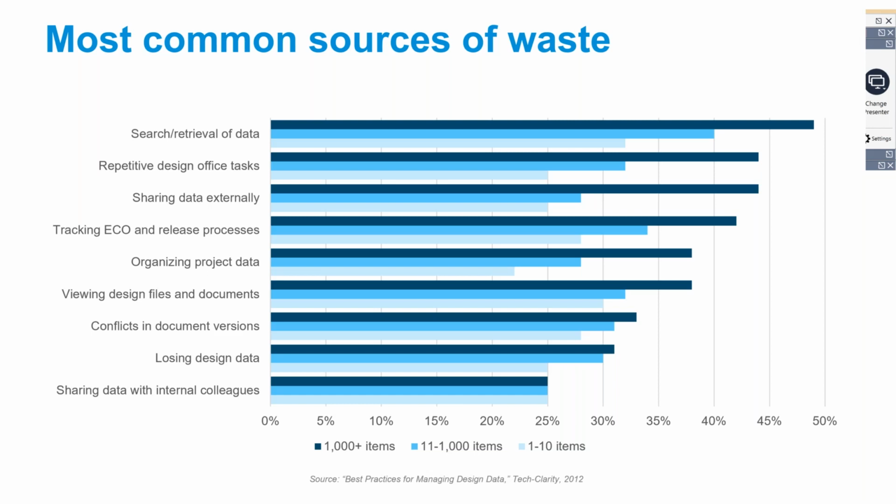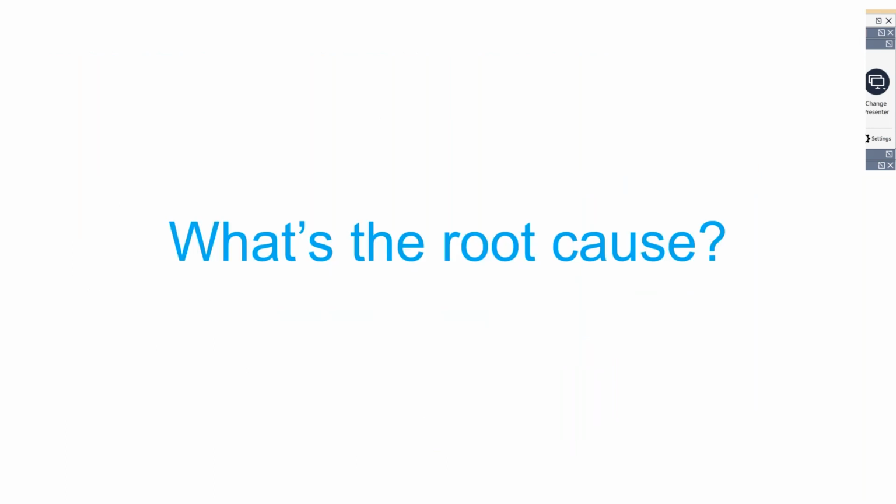So in a nutshell, whether it is a small company or a medium company or a big company, at least they are wasting time in the range of 30 to 35% in terms of the flow of data. Now, with this, let us also start to understand what is the root cause for it. Why is it that it is happening so?